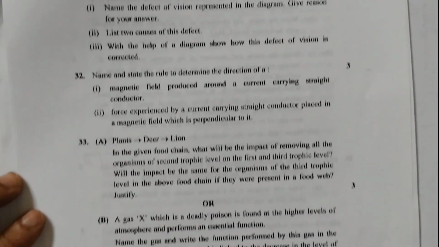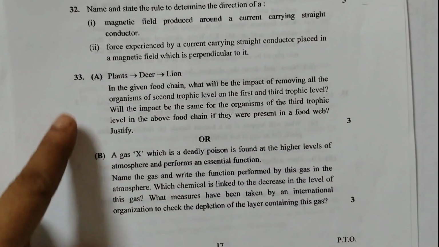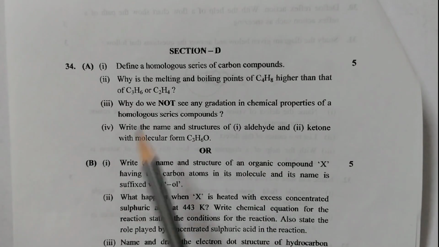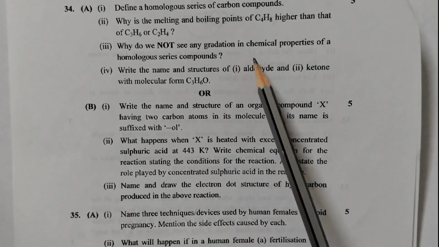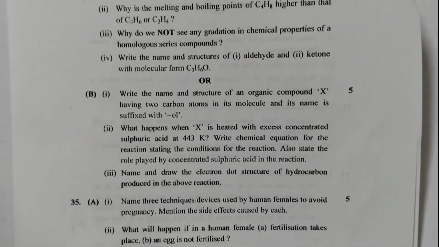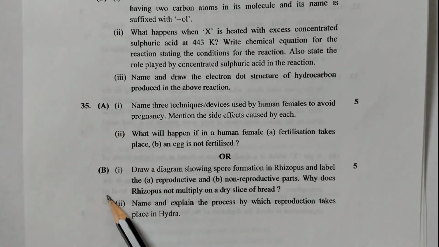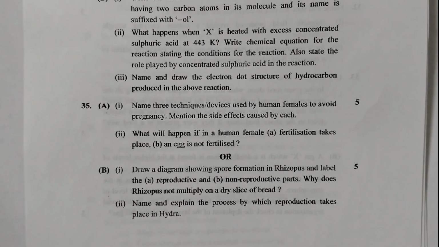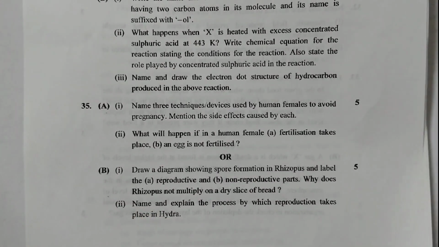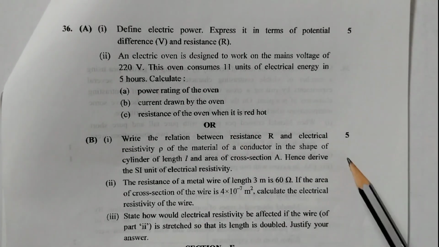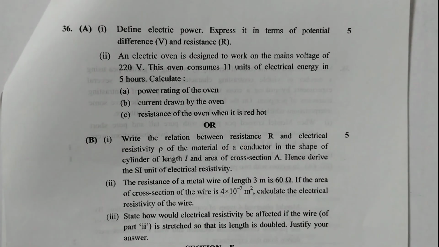32, 33, A and B, or is given. Section D, 34 A and B, so it's a choice question. You can do either this one or this one. 35, again choice is given between A and B. These are 5 marks questions in section D. 36 A and B, choice question of 5 marks each, right?